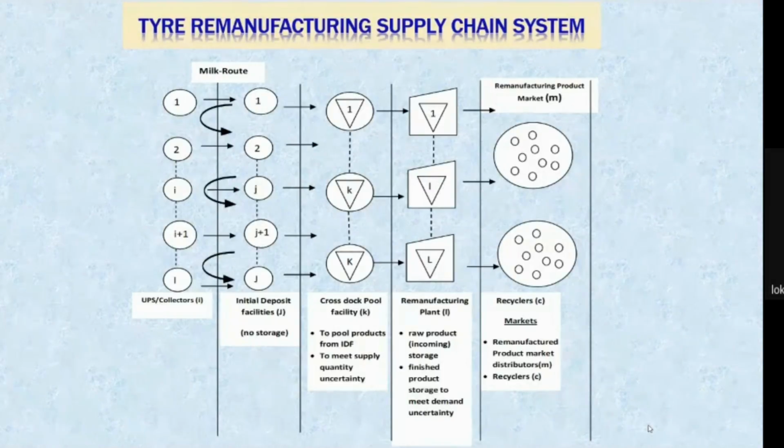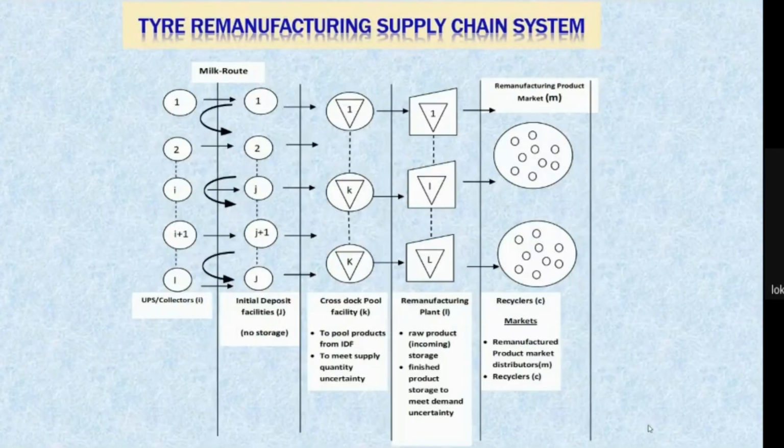From the cross-dock pool facility, we send these used tires to one of the remanufacturing plants, and there we replace the old worn out tread, and we get the new remanufactured tire.